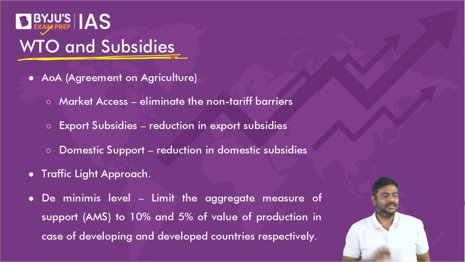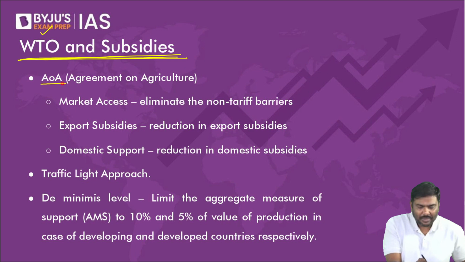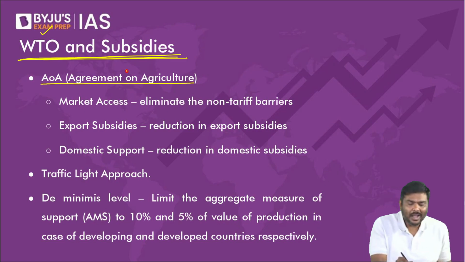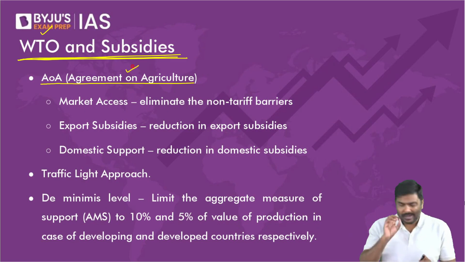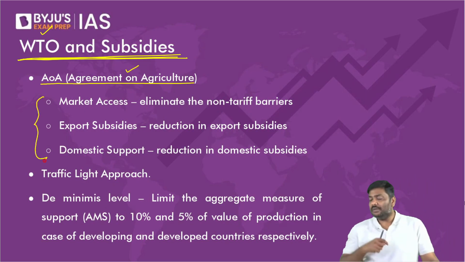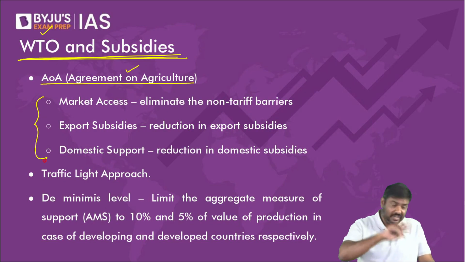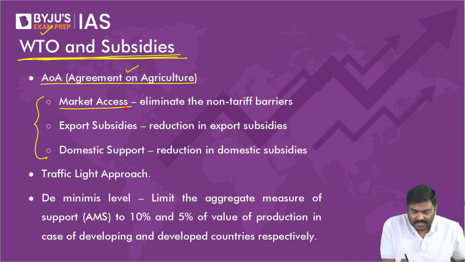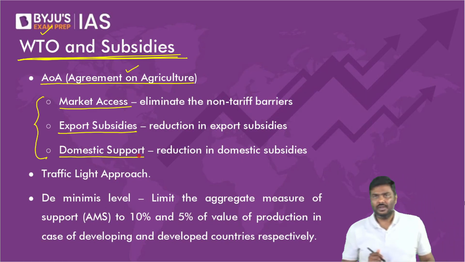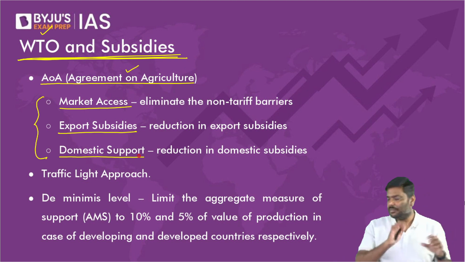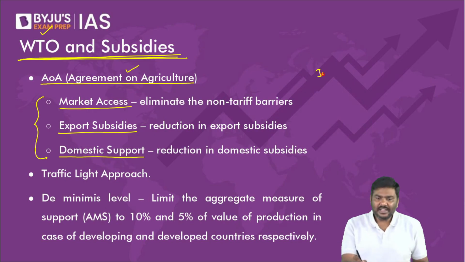Okay, now let me come to the next concept. Very important. A lot of current affairs I'll discuss here. Listen to this carefully: the connection between agriculture subsidies and the WTO. Let's start. Point number one. Under the WTO, for the agriculture sector, there is an Agreement on Agriculture. And under the Agreement on Agriculture, there are three very important points, three important pillars.